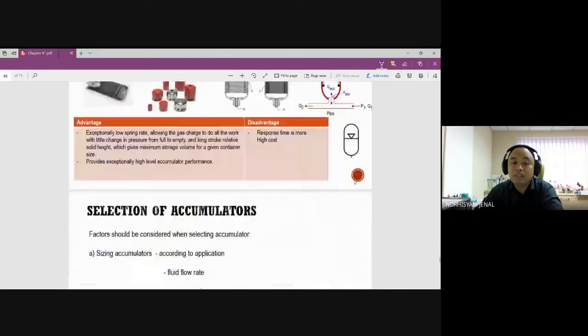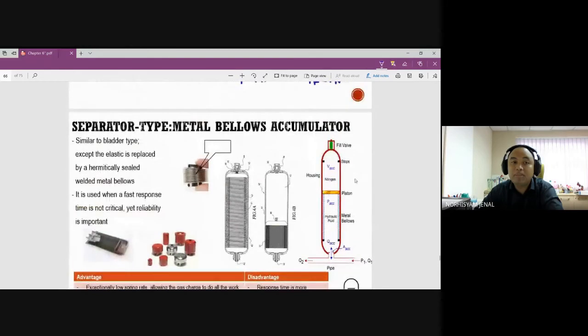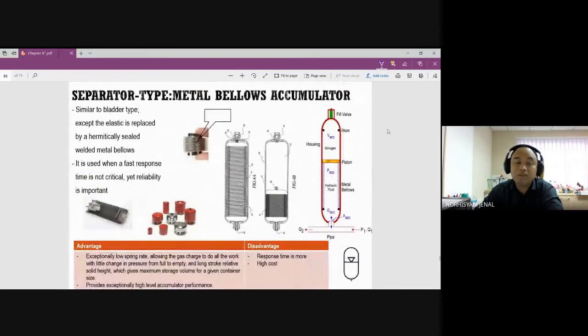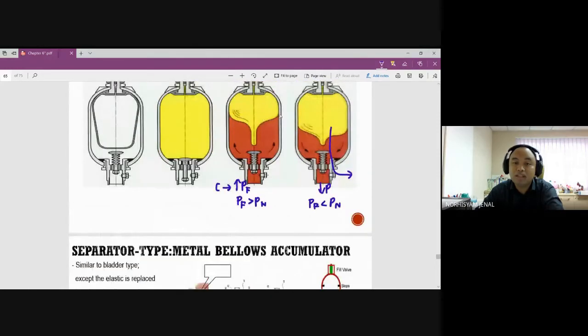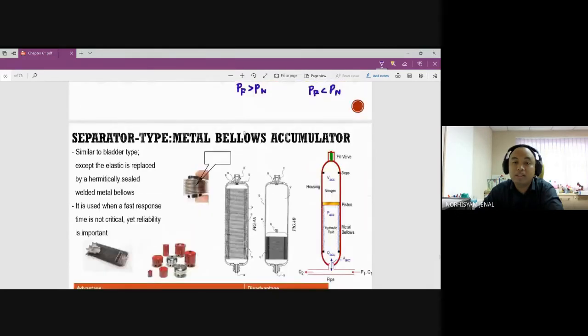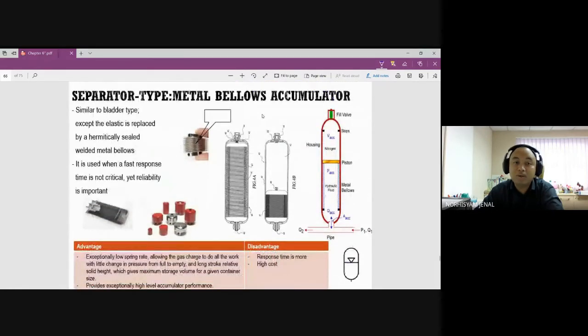Okay, the last one will be metal bellows. In terms of metal bellows, it is similar to the bladder type, but instead of using rubber, sometimes they use different materials for this. Instead of using that, right now we are using metal bellows, meaning we have this kind of piece that is in metal, using a material of metal.